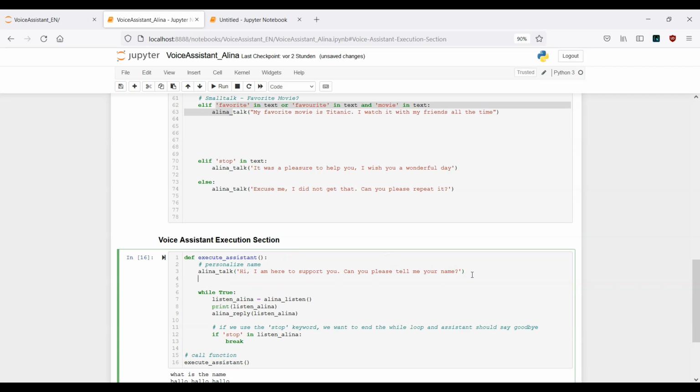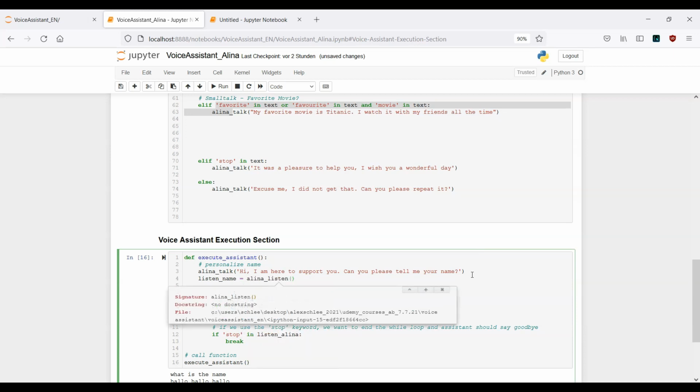Now it will be a little bit interesting. Now we need to provide another variable here. Let's say it's listen name. And now we make use of the Alina listen function, because now we will reply. We'll tell our name, and our name will be saved inside this variable here.